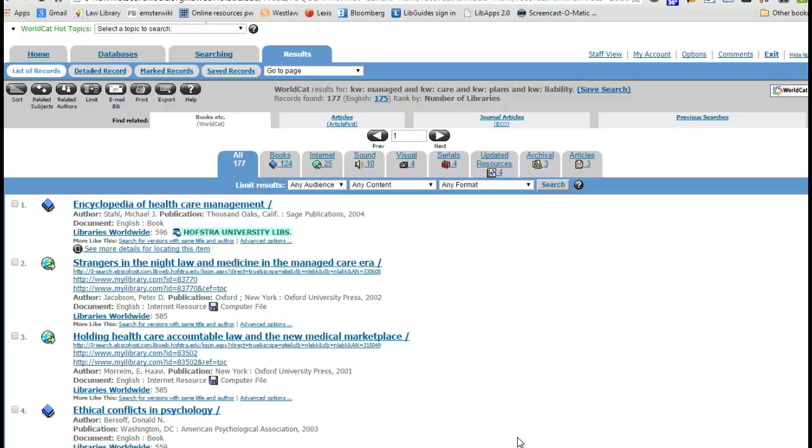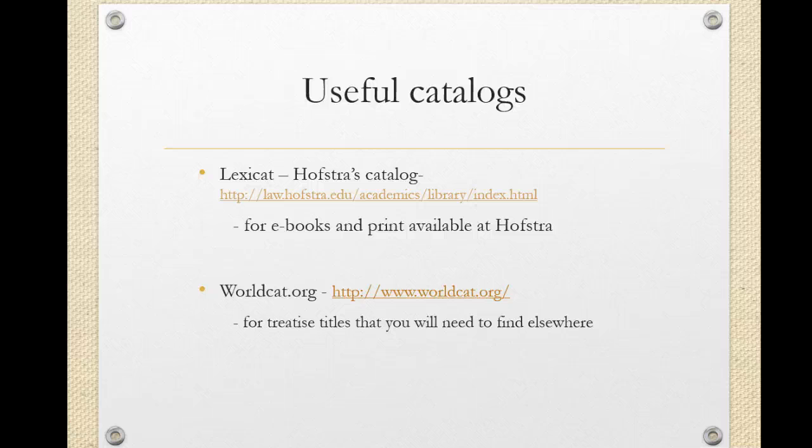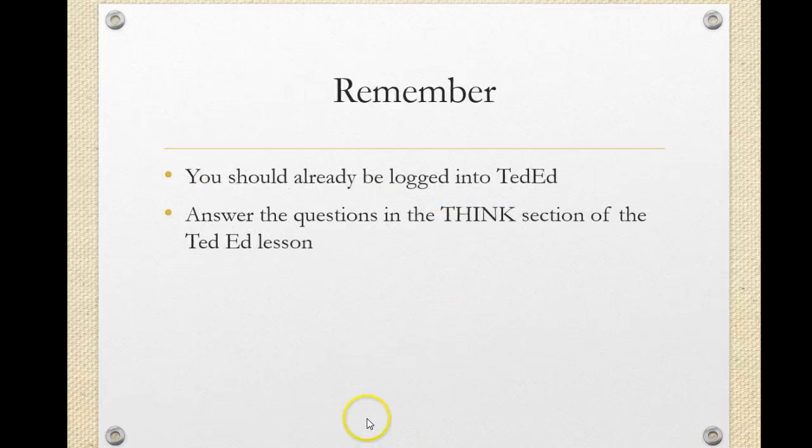We'll talk about the other methods in class. Please remember, as you should already be logged into TED Ed, to answer the questions in the Think section on the right-hand side. You'll see the Think link of the TED Ed lesson. And that's it.